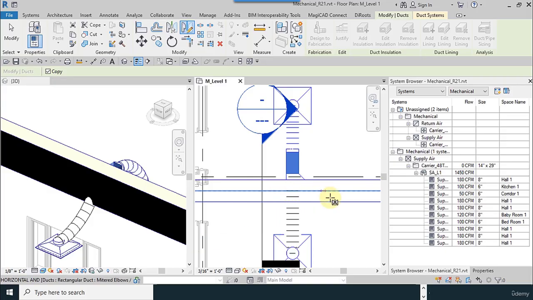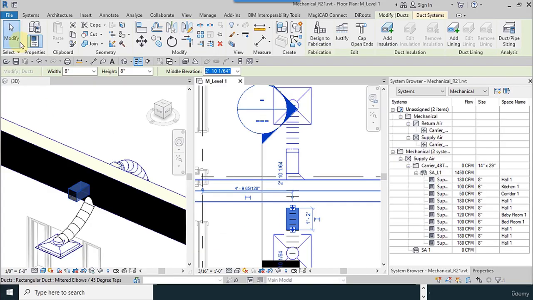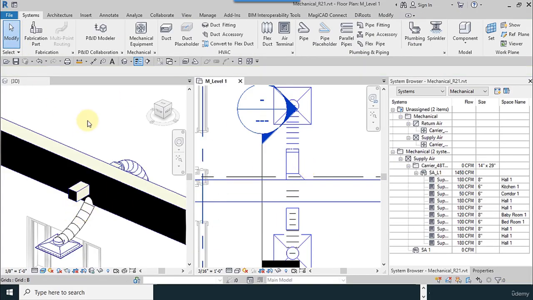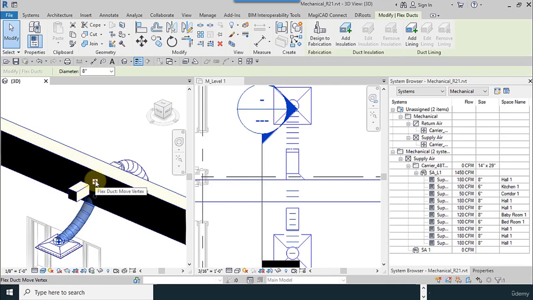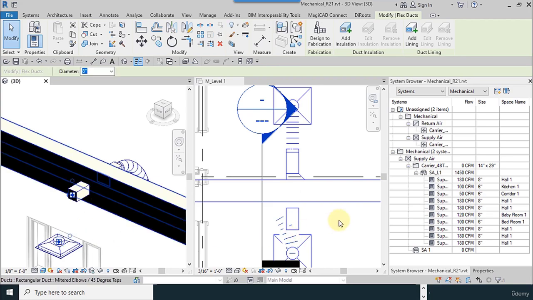Check the copy. Now you can select the flexible duct and move it to here.